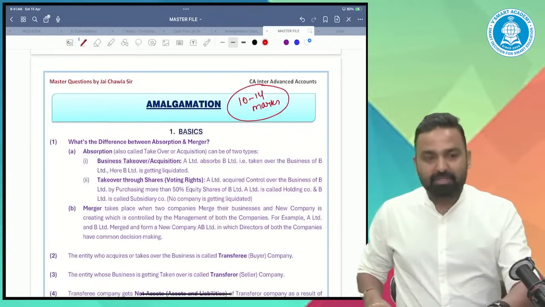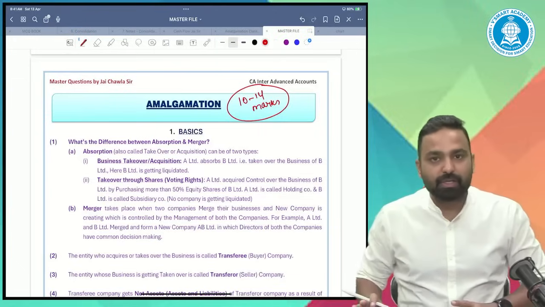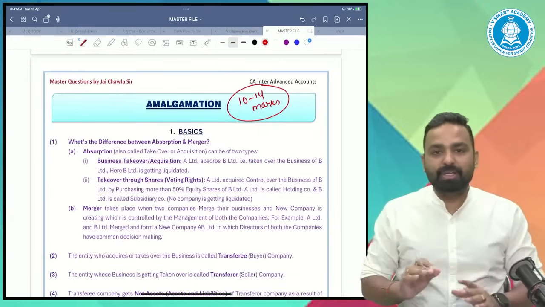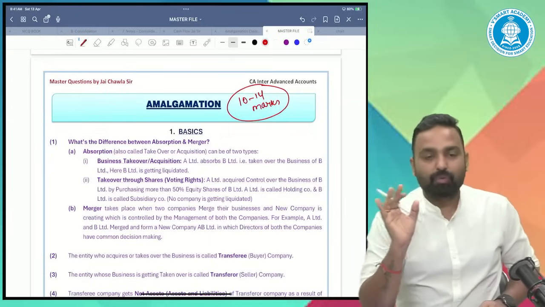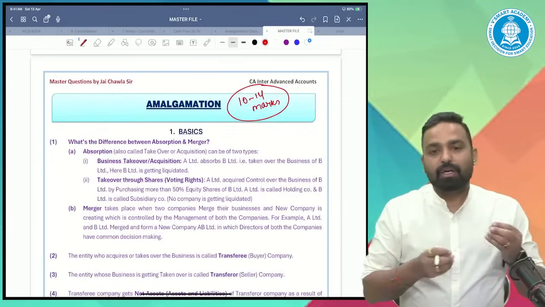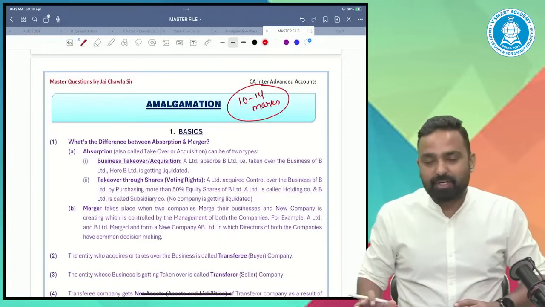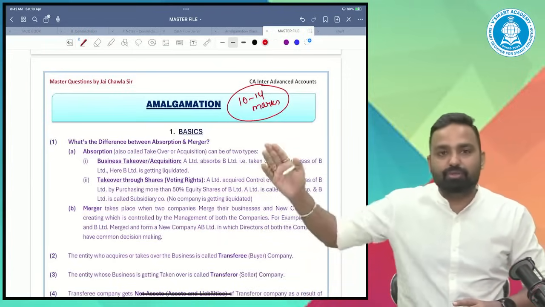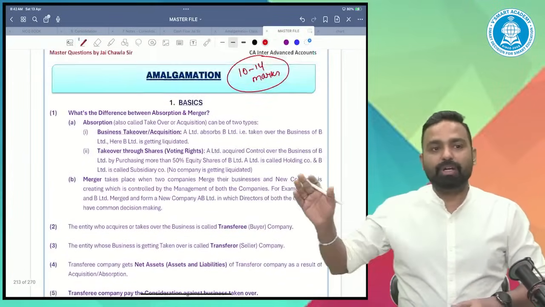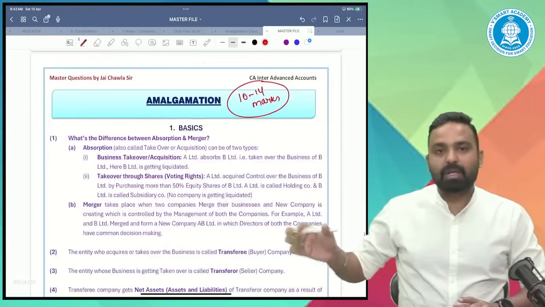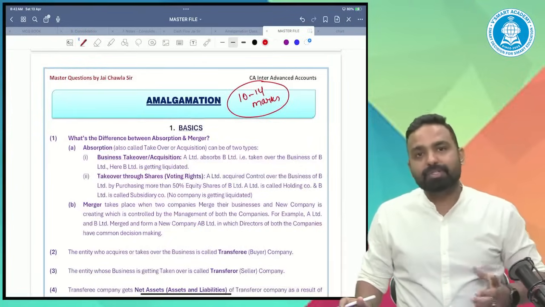But suppose you are not familiar with the notes, not an issue, don't worry. You just need to listen to me. You should have your copy, pen and calculator with you. Whatever I teach you, you need to write it if required, if such a thing is not given in the notes. We are going to discuss the entire amalgamation along with question practice. I'll try my best to give you some good question practice also.